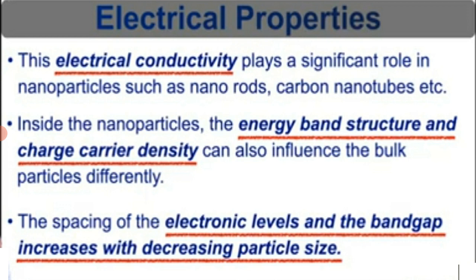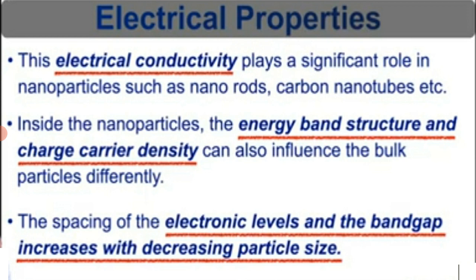Electrical conductivity plays a significant role in nanoparticles such as nanorods and carbon nanotubes. Inside nanoparticles, the energy band structure and charge carrier density can also influence properties differently from bulk particles.